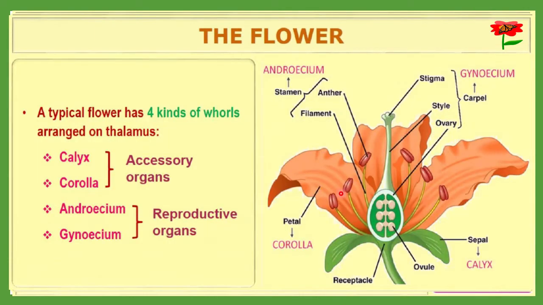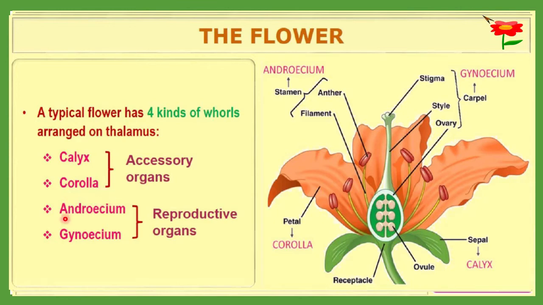Let me discuss more. A typical flower has 4 kinds of whorls, arranged on the thalamus. Starting from the outermost is the calyx, then the corolla, then the androecium, and the innermost is the gynoecium. Of these 4 whorls, calyx and corolla are accessory organs. They are helping organs, not the main reproductive organs.